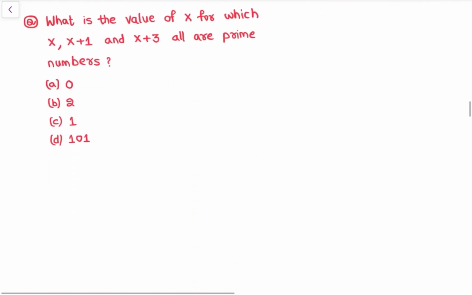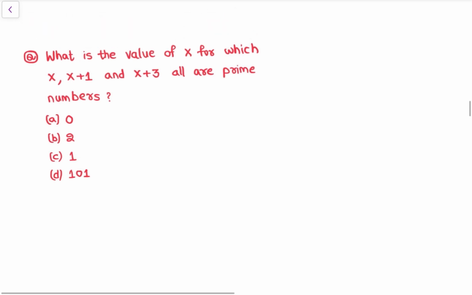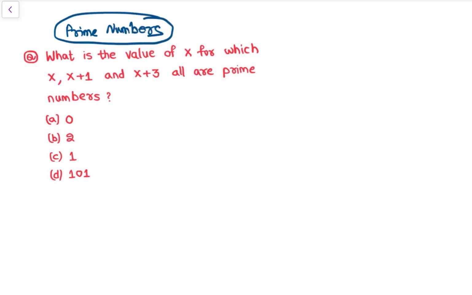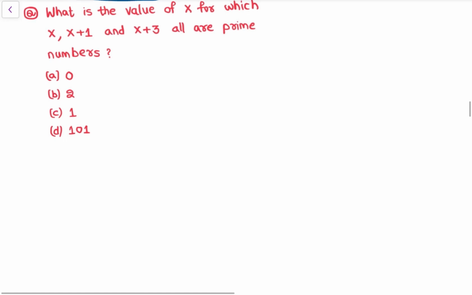Now let's do a few questions with respect to prime numbers, so that we understand the prime numbers concept more clearly. Let's see this question: what is the value of x for which x, x plus 1 and x plus 3 are all prime numbers? We need the value of x. Let's verify the options.